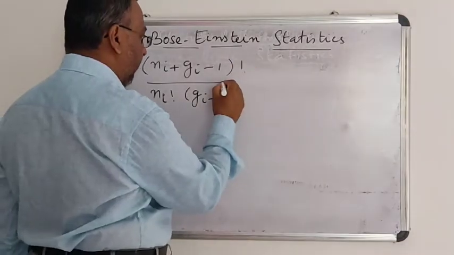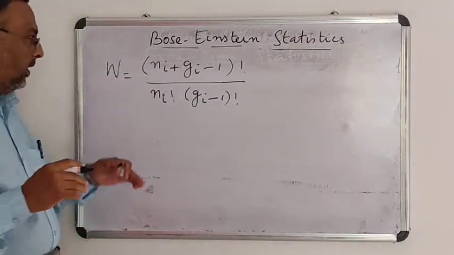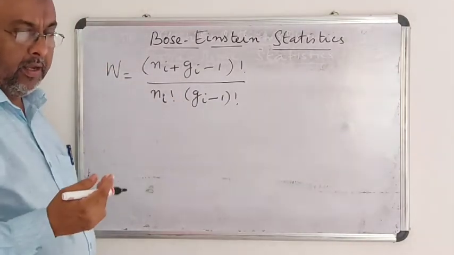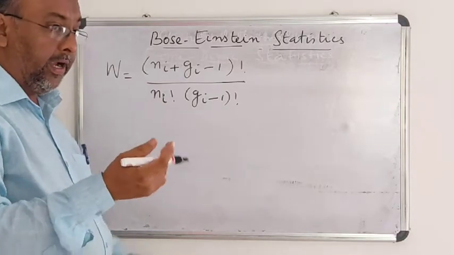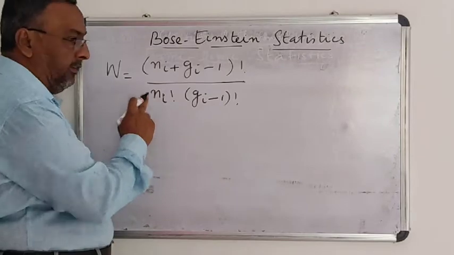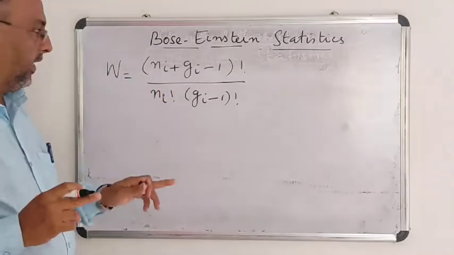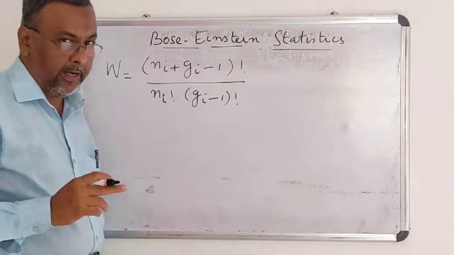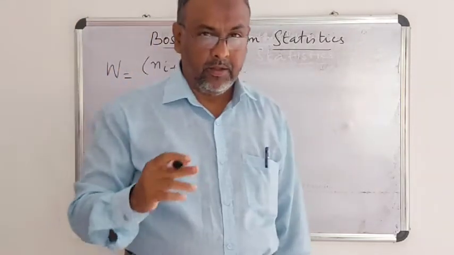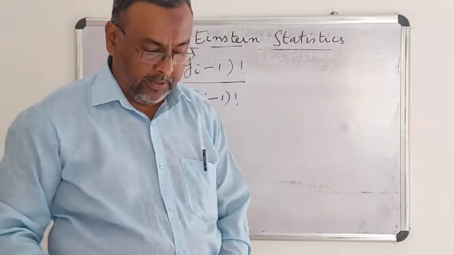Ni is the number of particles in the ith energy level, and this gives the number of ways of distribution. That is why we are dividing by Ni factorial and Gi minus 1 factorial. Yesterday we have seen the remaining, which is unfilled compartments.